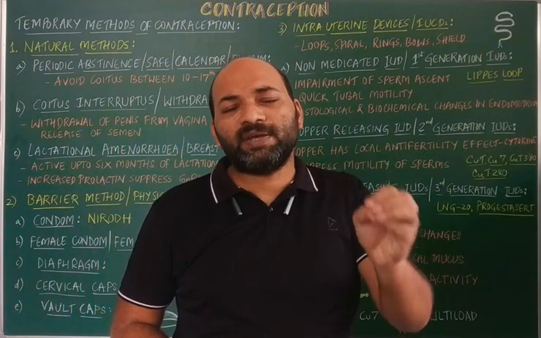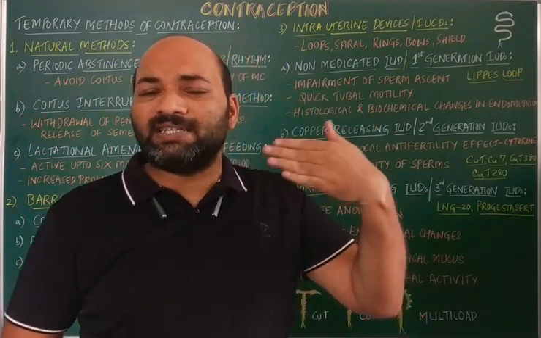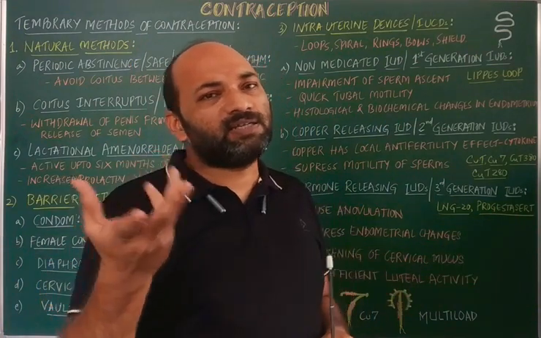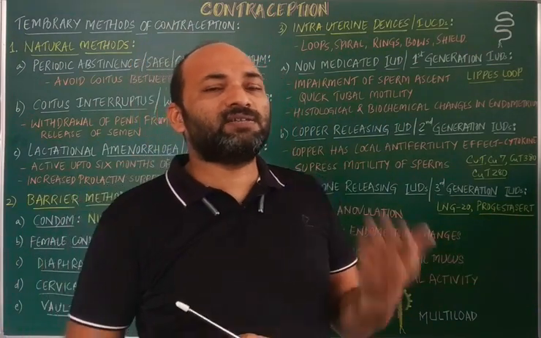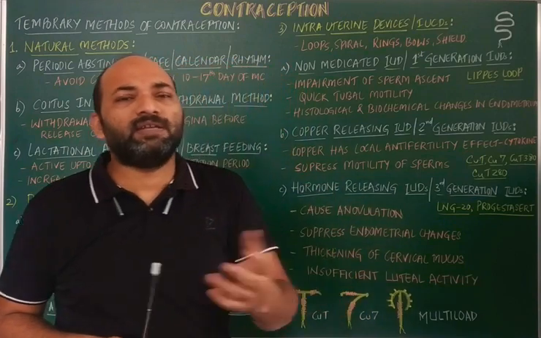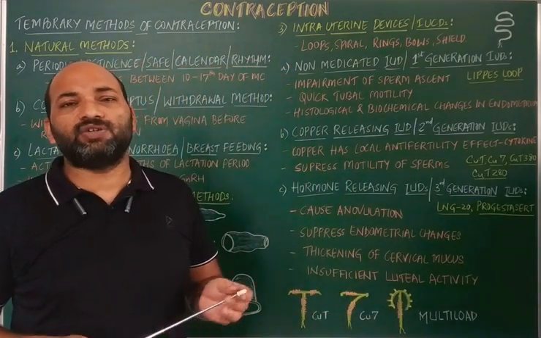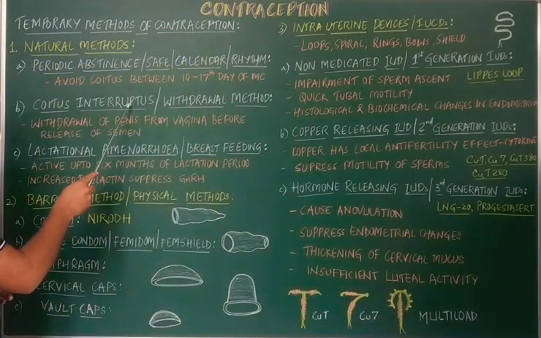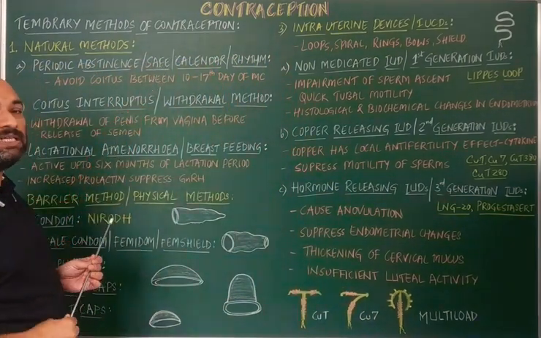When the semen does not enter the female reproductive system, the sperms possibly do not enter either, so there is no fertilization or implantation. Thereby, contraception can be done using this method.